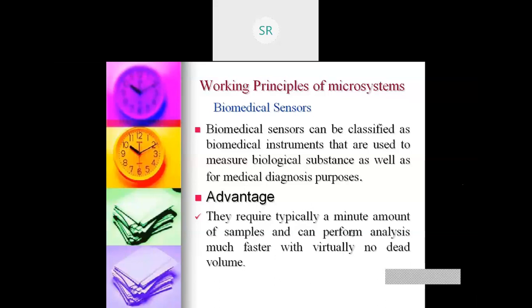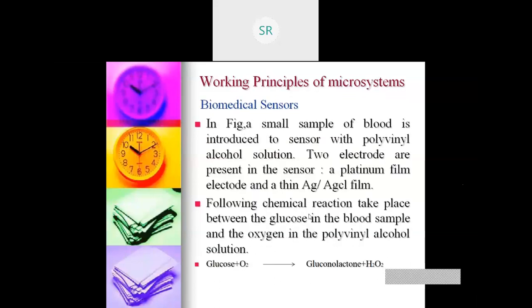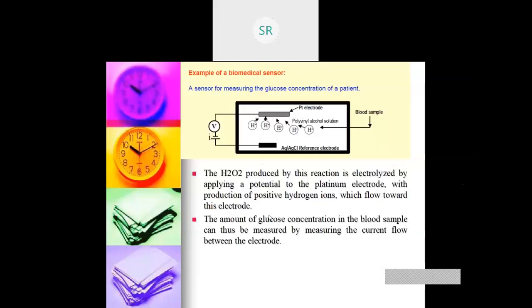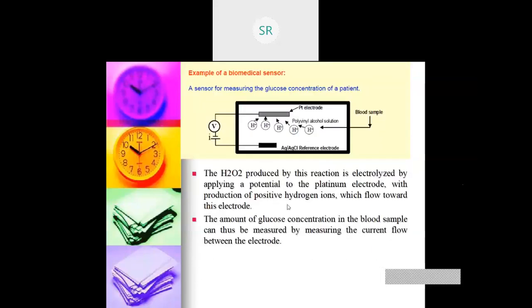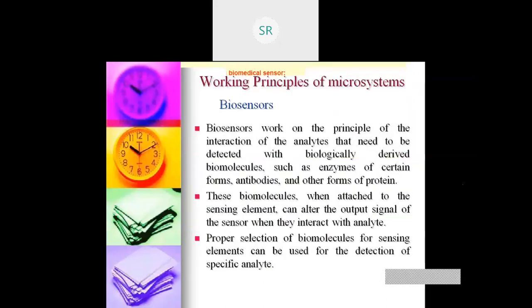We have seen one example where we measure the content of glucose in the blood, and how the glucose content is converted into a finally measurable value, in terms of voltage.